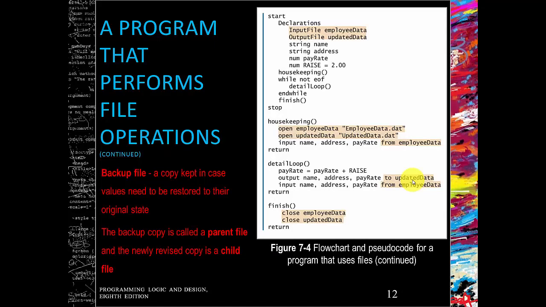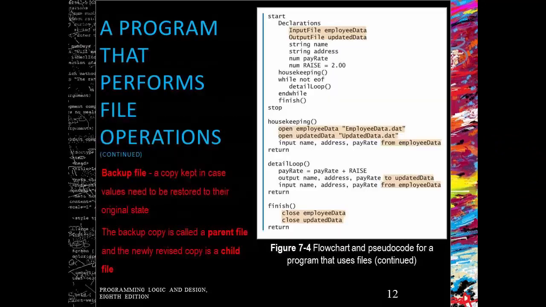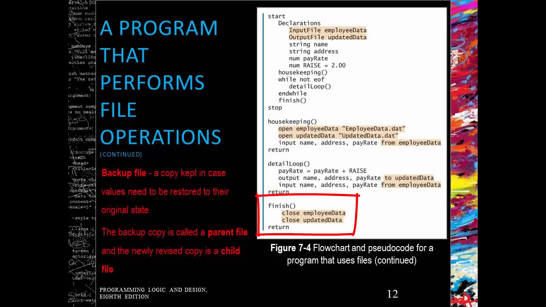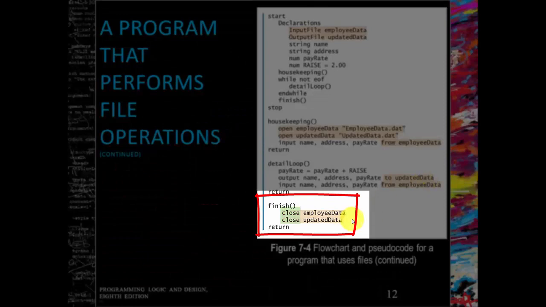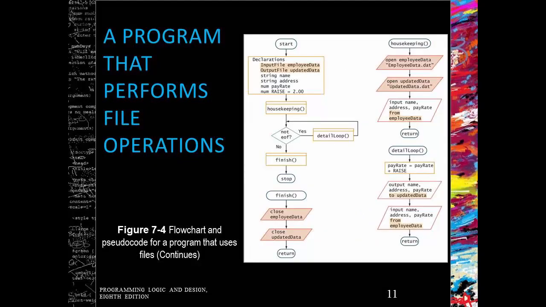And the backup copy is always called the parent file, and the newly revised copy, like our updated data, will be our child file. Last but not least, our last operation is always closing every file you open. So here you'll see in our pseudocode, within our finish module, we close our employee data and we close our updated data file. Here is a flowchart to show you what happens.